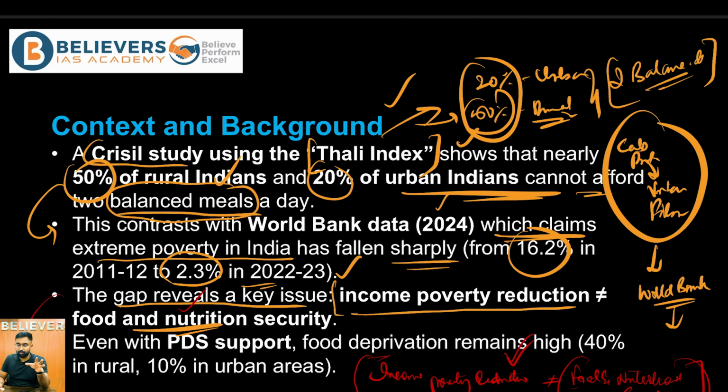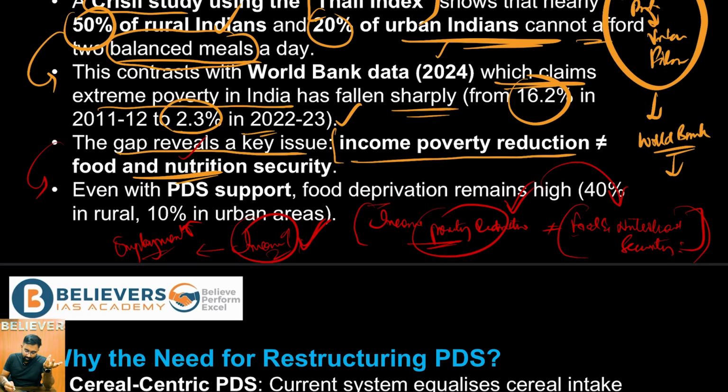Why? Because the country has seen a reduction in the poverty levels, which means incomes have increased, or the number of people gaining employment might have increased. Poverty reduction essentially means that the income of the people is increasing, which means that if an increase in income is seen in the country, then obviously the consumption should also increase. This is a very key fundamental concept of economics. When the income of a family or an individual increases, obviously the person will spend more, so the consumption of the person will increase.